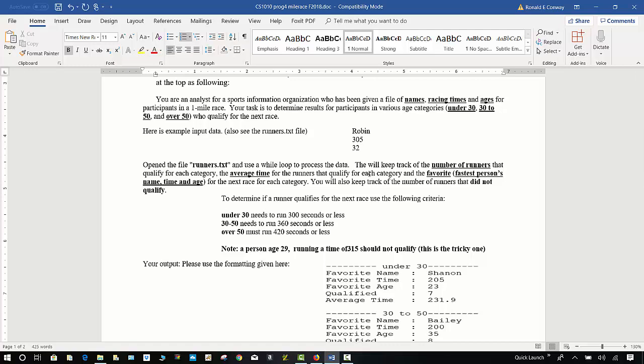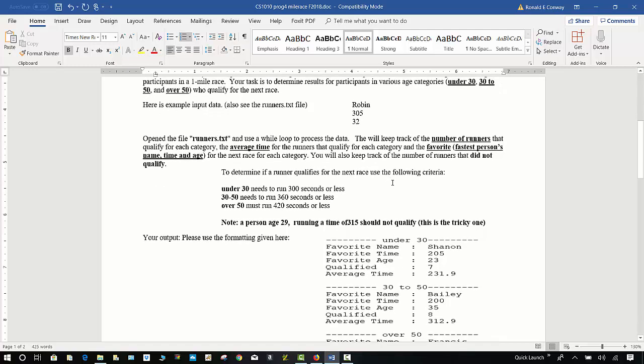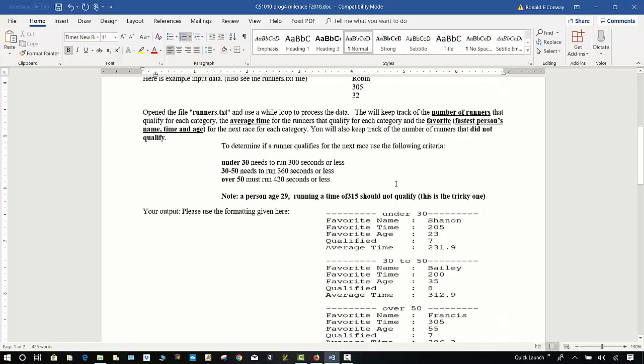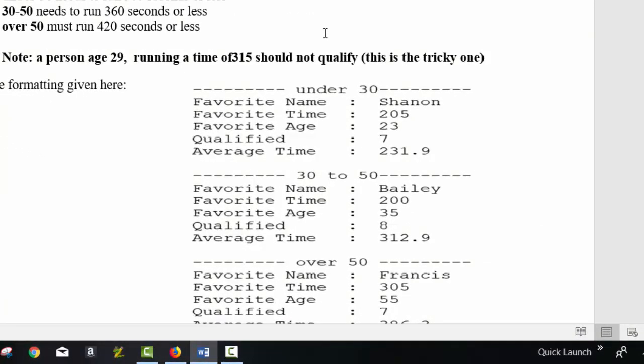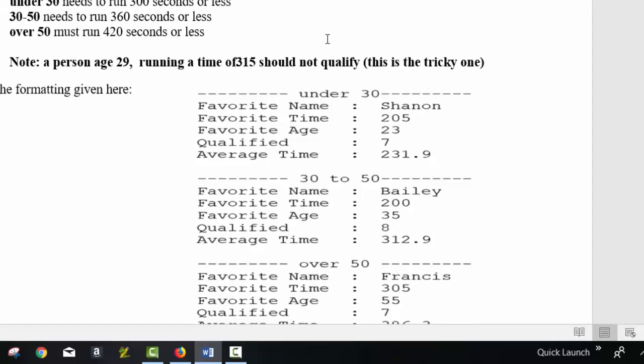For this program, you will keep track of the number of runners that qualify for each category, the average time for the runners that qualify for each category, and the favorite fastest person's name, time, and age for the next race for each category. You will also keep track of the number of runners that did not qualify.